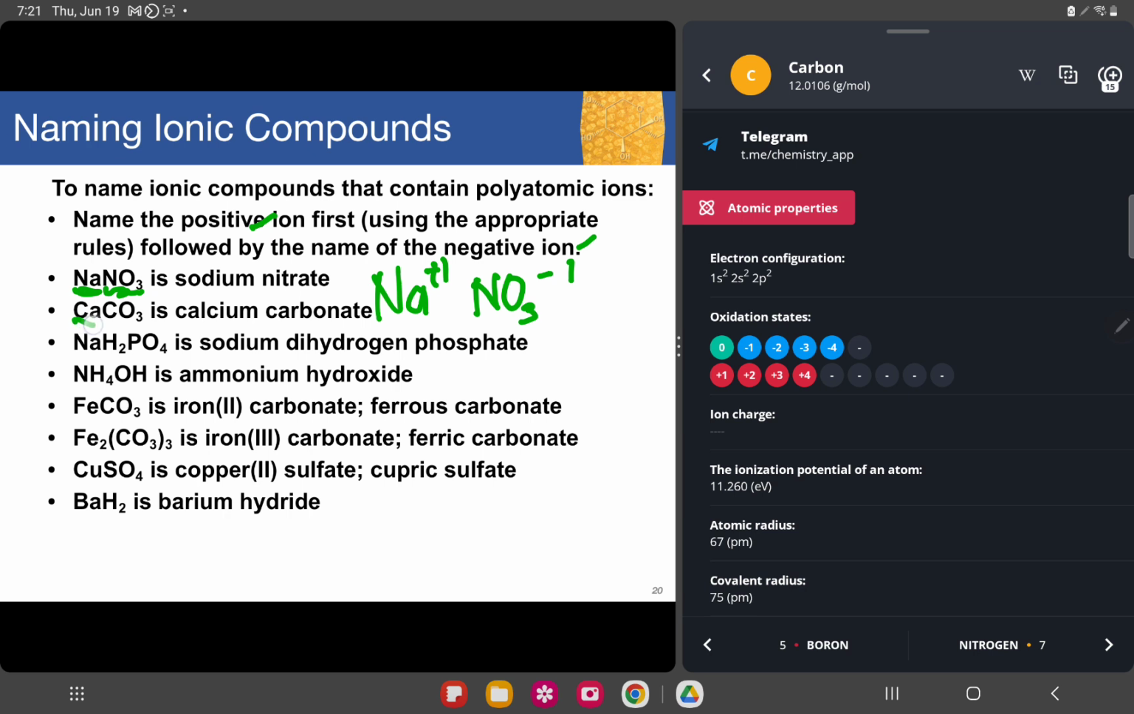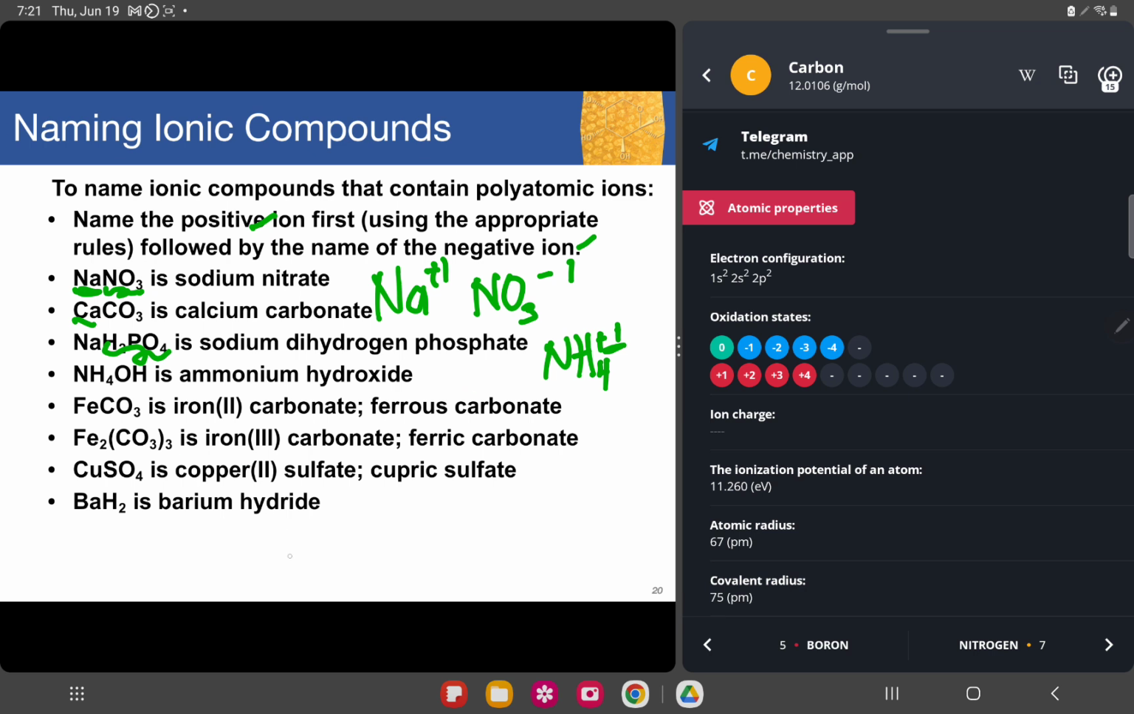We also have calcium carbonate. Next, we have this one, H2PO4, a polyatomic ion. That would be sodium dihydrogen phosphate. Ammonium is +1, if I'm correct. +1, I think, as a totality. So that still is a positive ion. That means it's a cation. So this one is ammonium hydroxide.